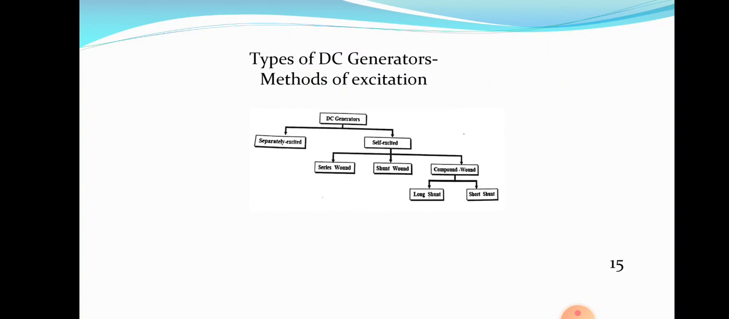According to the method of excitation, there are two types of DC generators. So DC generators are classified into two: separately excited generators and self-excited generators. So what is meant by this excitation? First of all, you have to understand that. Then only you can understand this topic.